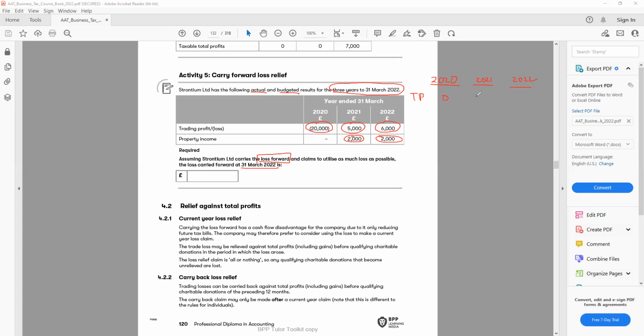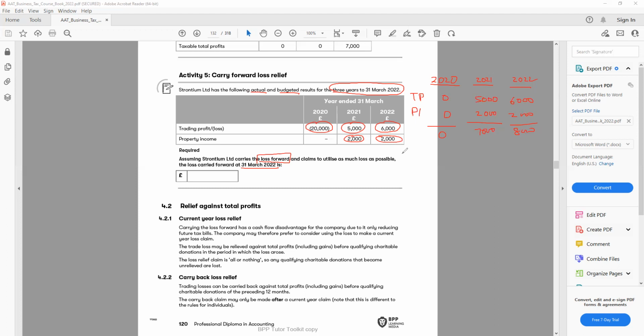For 2021, we have 5,000. For 2022, we have 6,000. And we have some property income: 0 for 2020, 2,000 for 2021, 2,000 for 2022. So we have 7,000 for 2021 and 8,000 for 2022.